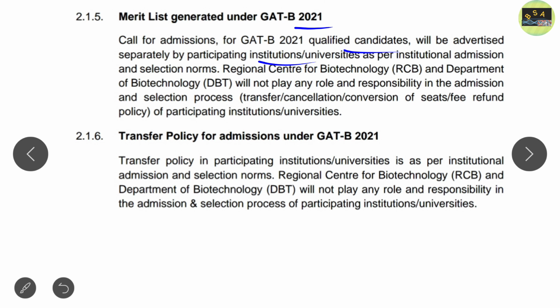RCB and DBT do not play any role here. The transfer policy is also decided by the participating institutions and universities as per their institutional admission and selection process. Here also DBT and RCB do not play any role.